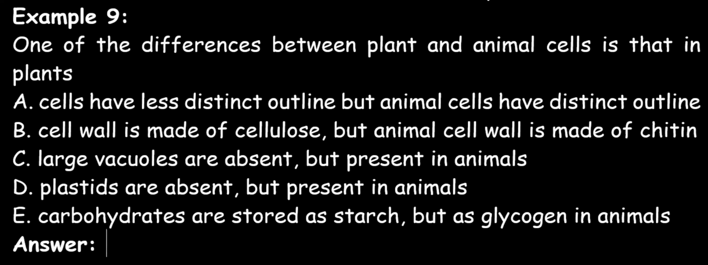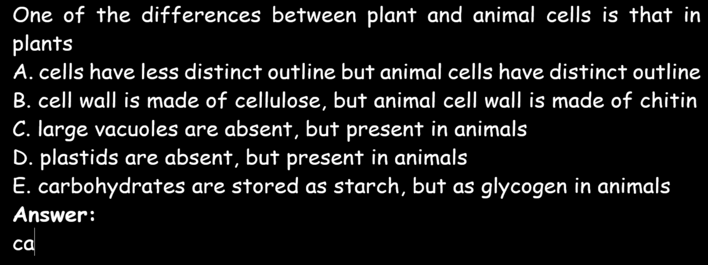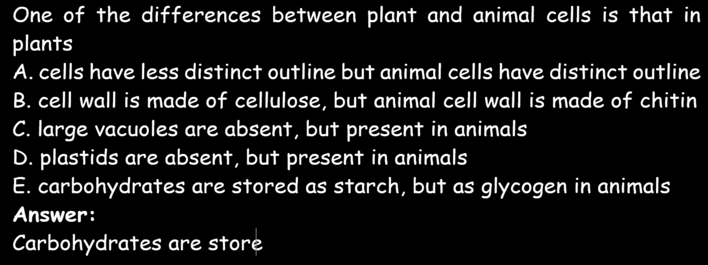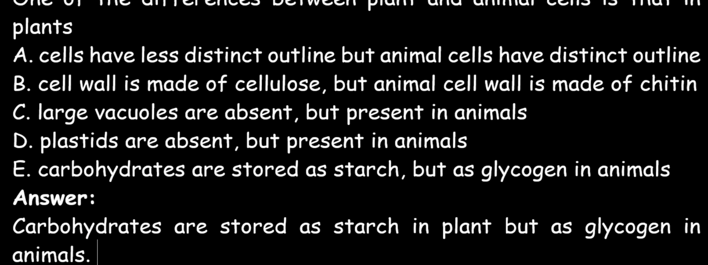Now to our answer. If you check our differences, you will see we mentioned that starch granules are present in plant cells, while glycogen granules are present in animal cells. That is, plants store carbohydrates as starch and animals store carbohydrates as glycogen. This brings our answer to E. Carbohydrates are stored as starch in plants but as glycogen in animals. These are the few examples we can take.